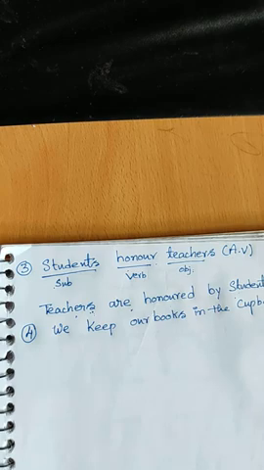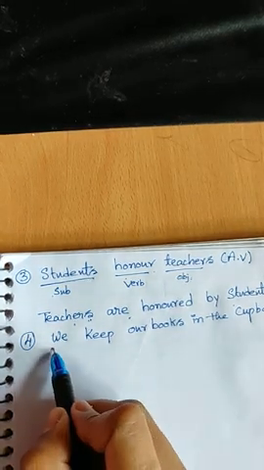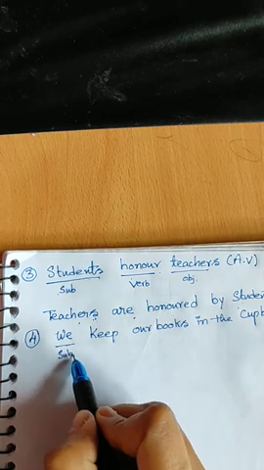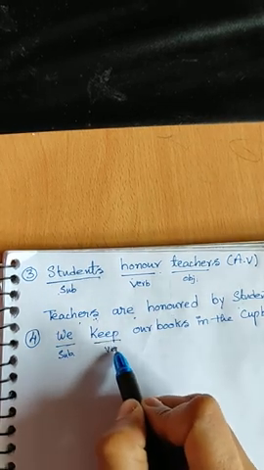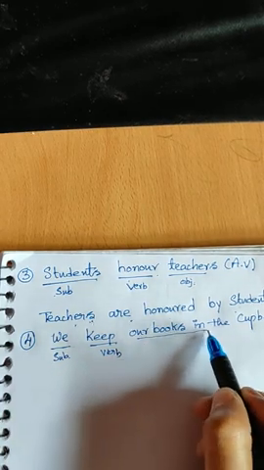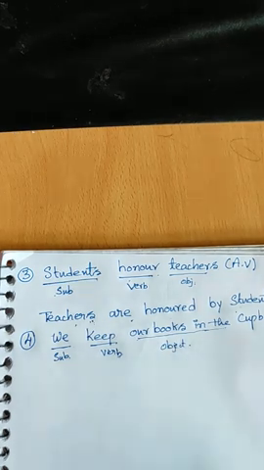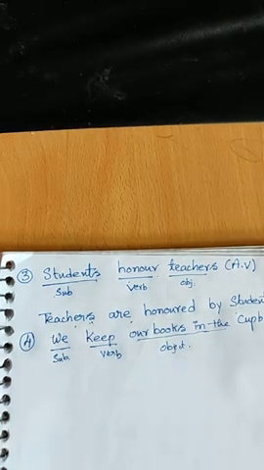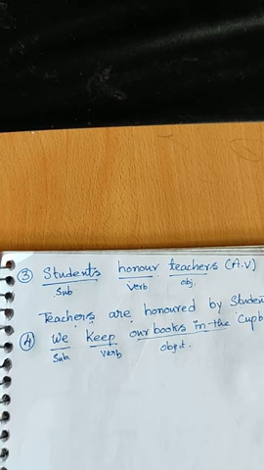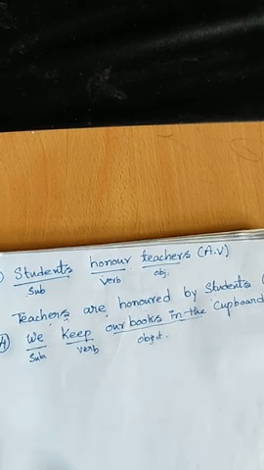Okay, this example, try it. I'll just divide it. Here, this is the subject, this is the verb, and our books, this entire part, is the object. In the cupboard is not the object. Our books only is the object. Okay? Can you try it? Try it in the next class. I'll tell you the next tense.